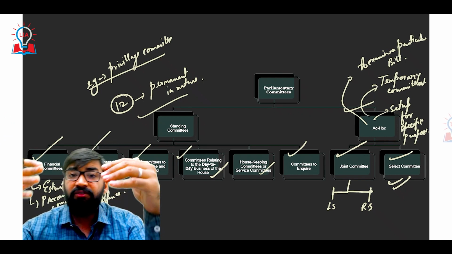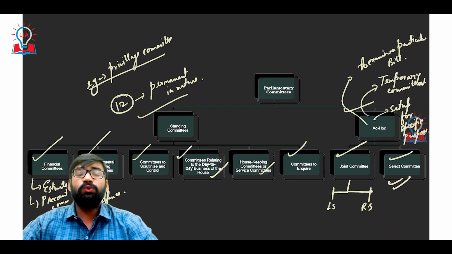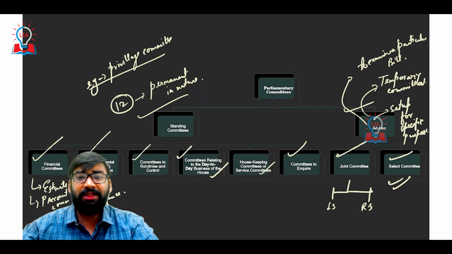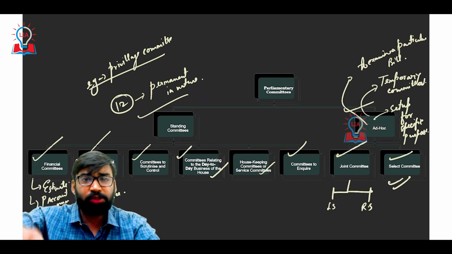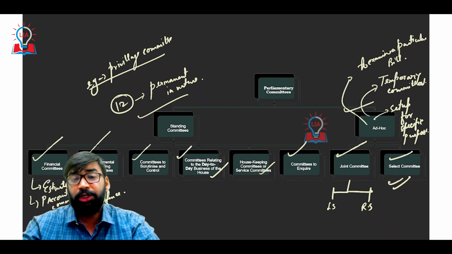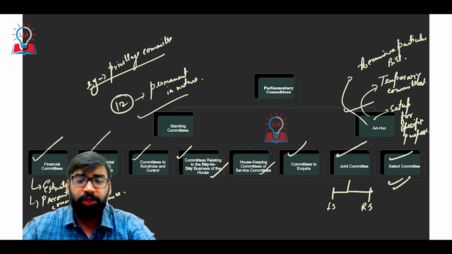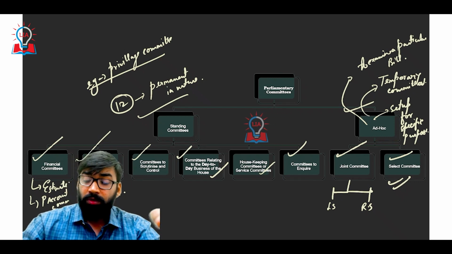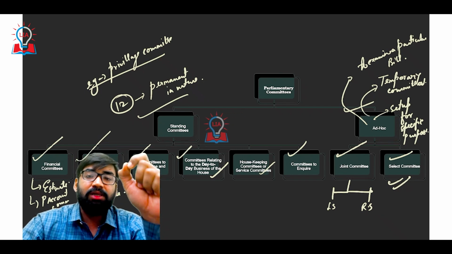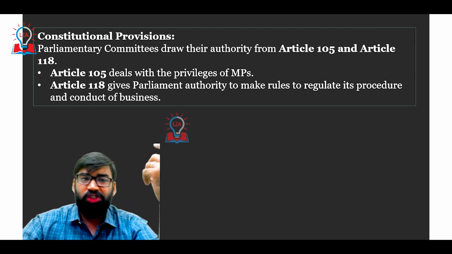Recently the Delhi Services Bill has been introduced, and Aam Aadmi Party wanted that this bill should be transferred to a select committee. The procedure with respect to select committee is given in the Rajya Sabha rules and procedures. First, let me tell you the constitutional provisions.